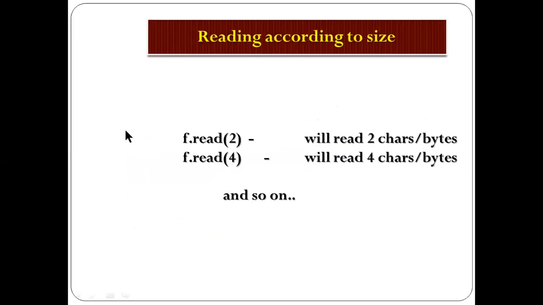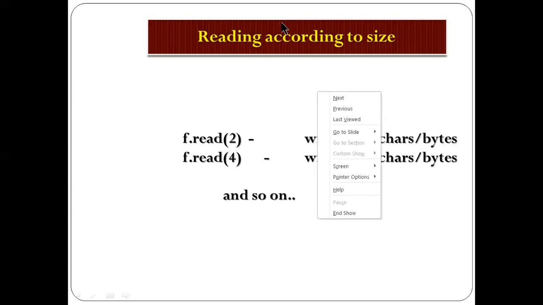Now next, f dot read 4 means what? F dot read 2 means it will read 2 characters as bytes. F dot read 4 will read 4 characters with the bytes. I'm showing you an example program also.